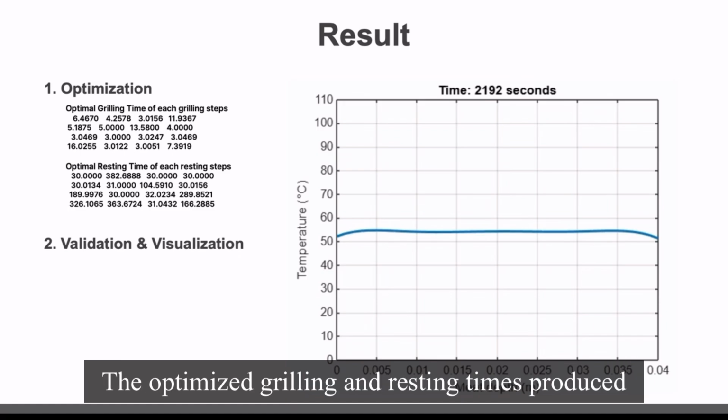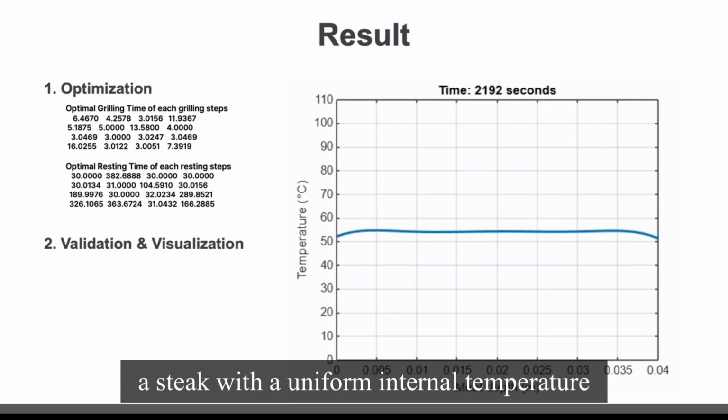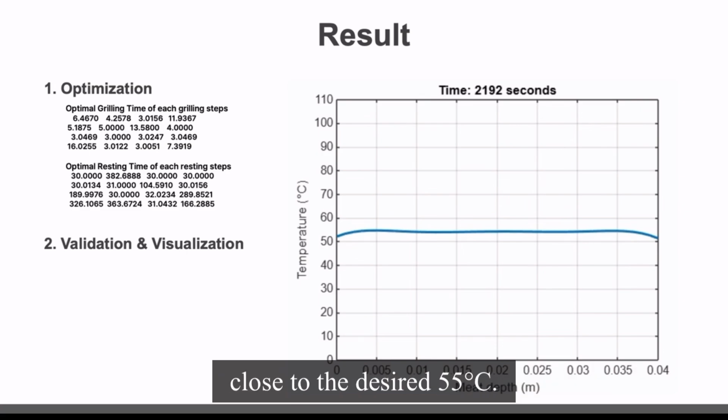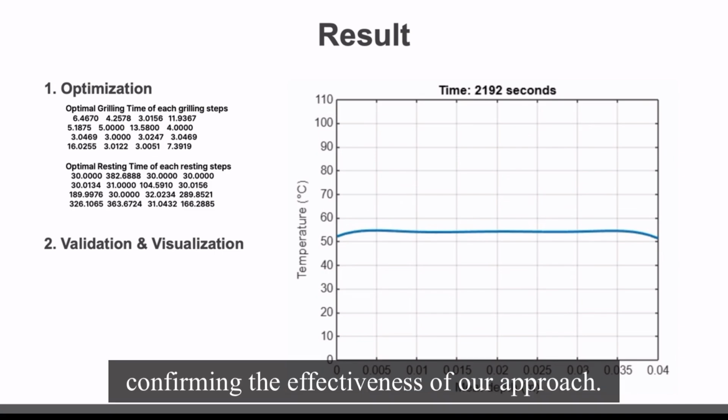The optimized grilling and resting times produce the steak with a uniform internal temperature close to the desired 55 degrees Celsius. The results were validated through simulations, confirming the effectiveness of our approach.